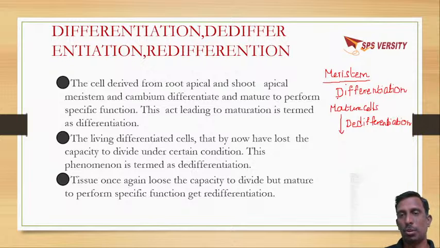What was lost in differentiation, they gain again. So that is called de-differentiation.